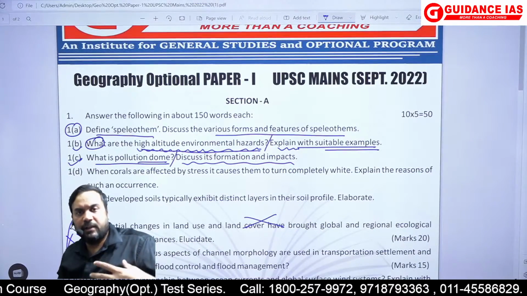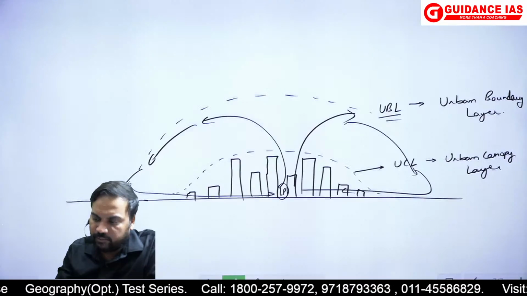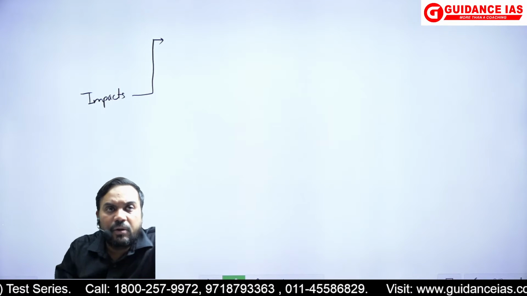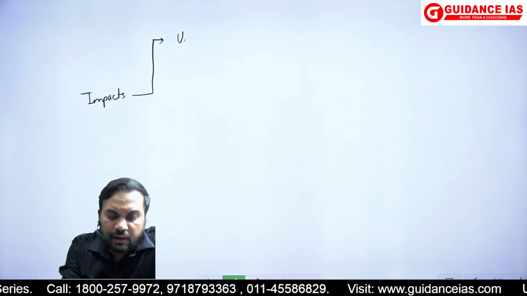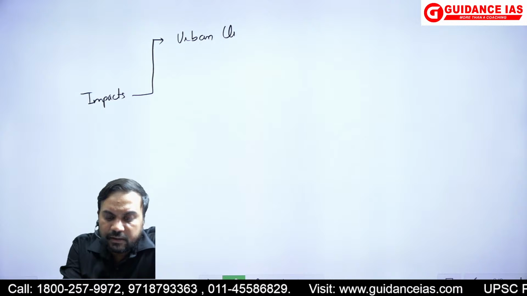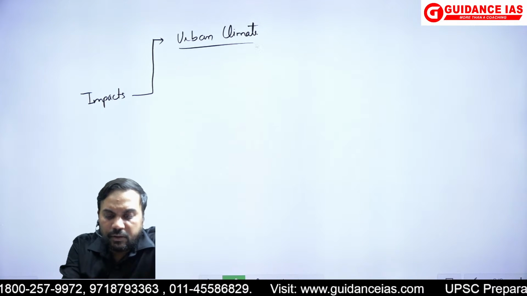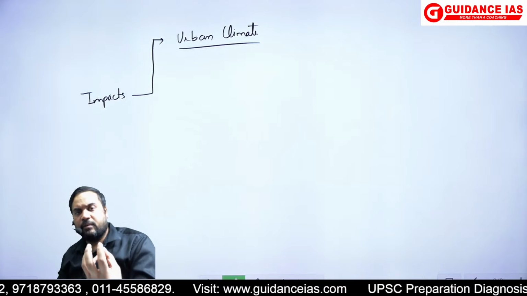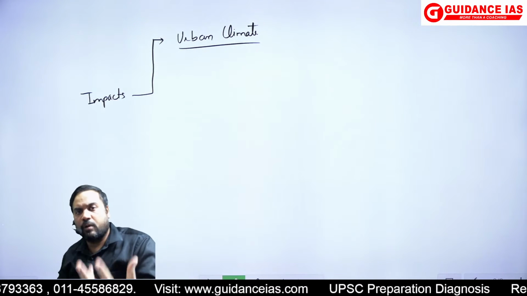Even the impacts, for example, you can divide into various categories, like what would be the impact on the urban climate. You can talk about, for example, if there are pollutants, will they make the urban atmosphere warmer?